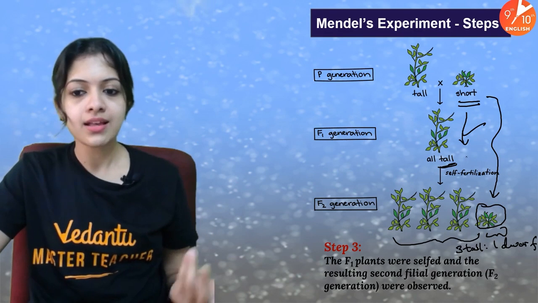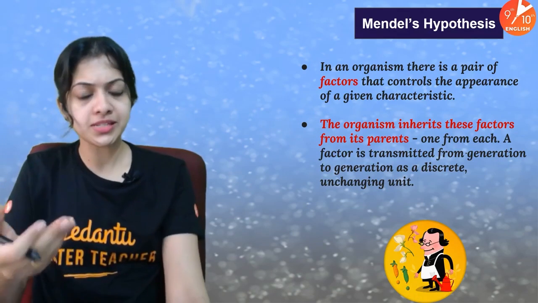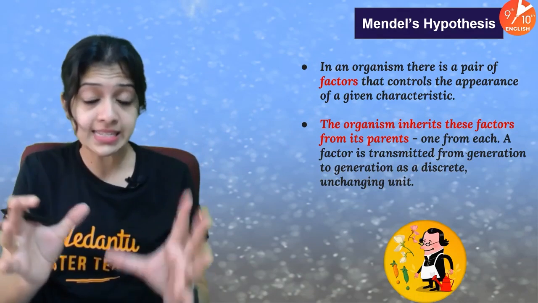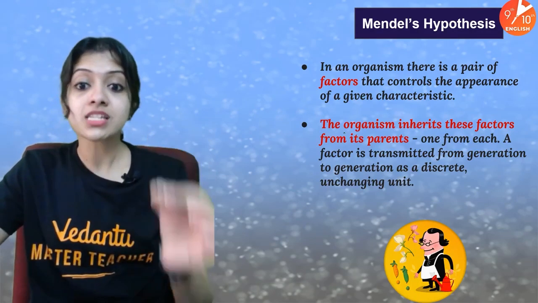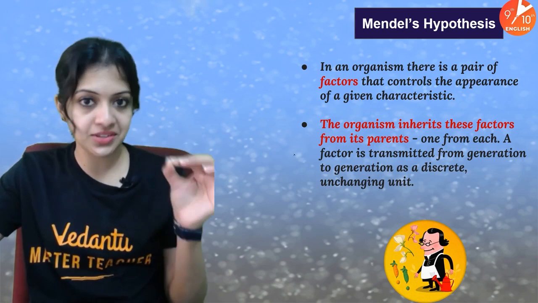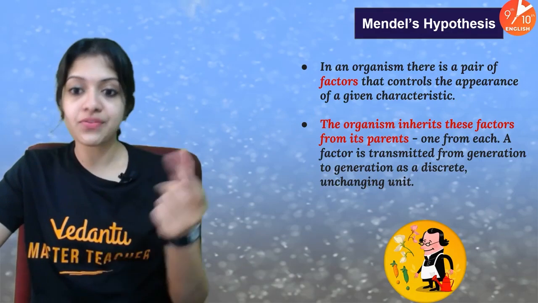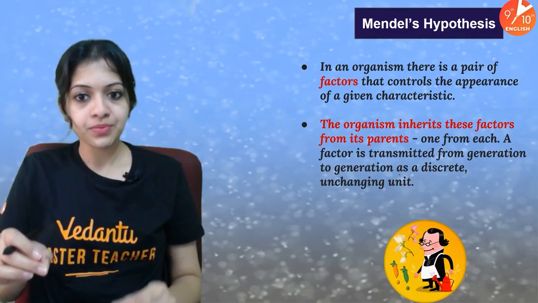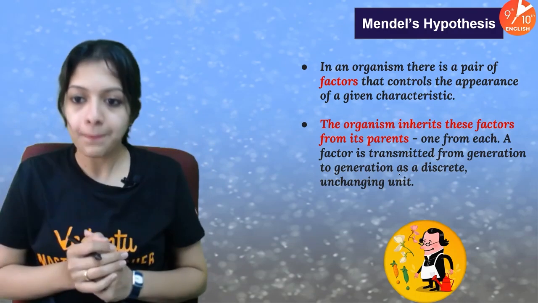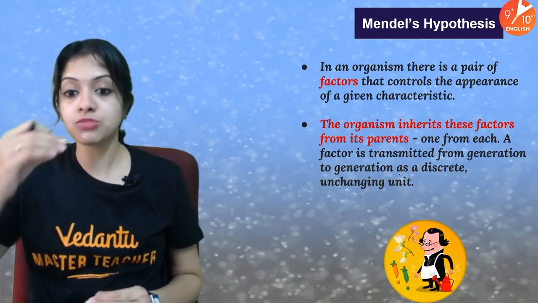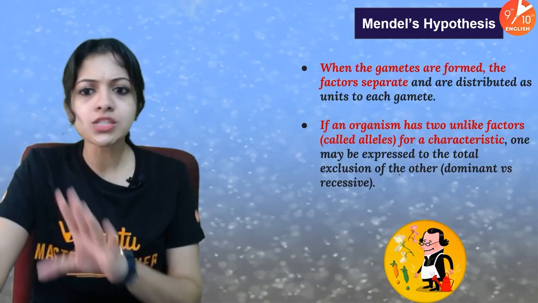Okay, so what did Mendel do? He just went about proposing his hypothesis. He perhaps guessed from his observations that in an organism, there is a pair of factors that controls the appearance of a given characteristic. An organism inherits these factors from its parents, which means one from each. A factor is transmitted from generation to generation as a discrete, unchanging unit. Okay, this was Mendel's hypothesis.